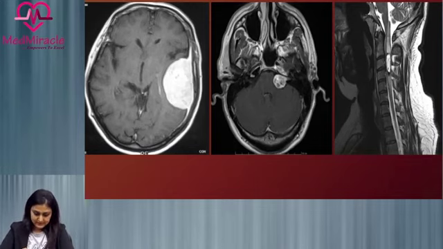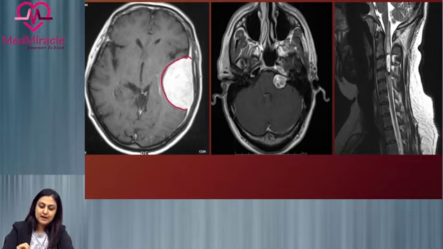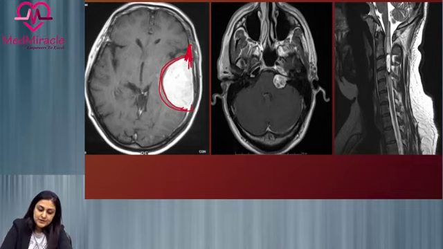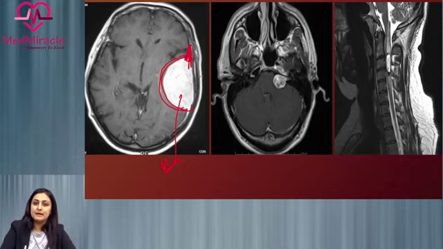So this is a contrast enhanced MRI image where we are seeing this large enhancing mass lesion, which is extra-axial in location, and we are seeing intense enhancement, and what is called the dural tail. So this particular tail here is the dural tail. This is what is typically described for a meningioma. So a large hemispheric lesion which shows intense enhancement and a dural tail. If we do a CT, we'll see calcification and hyperostosis associated with it. These are typical features of a meningioma.